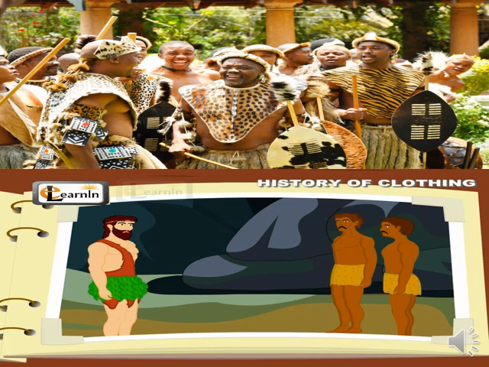Clothes. What are clothes? First, children, let me explain to you. Clothes is the term used to describe types of materials we wear on the body. Okay, the types of materials we wear on the body are called clothes.